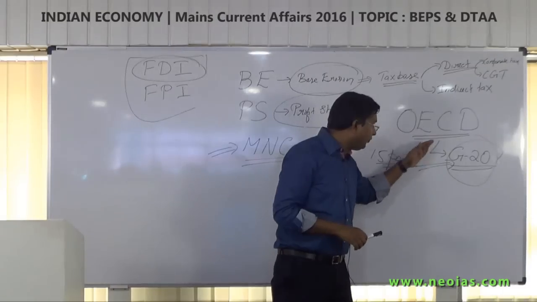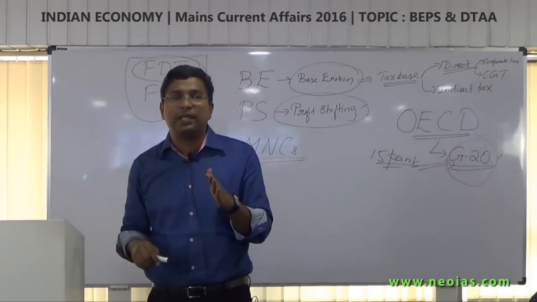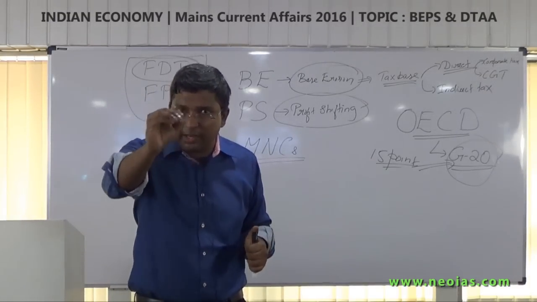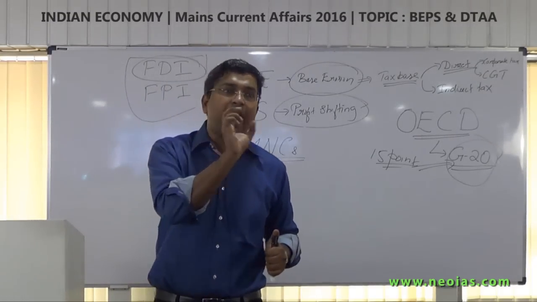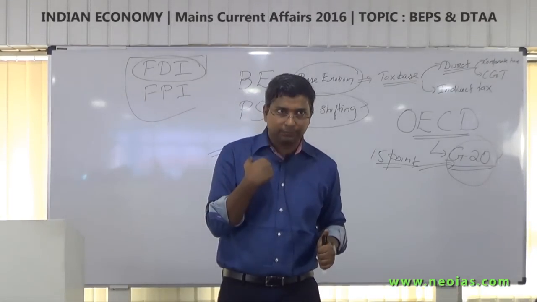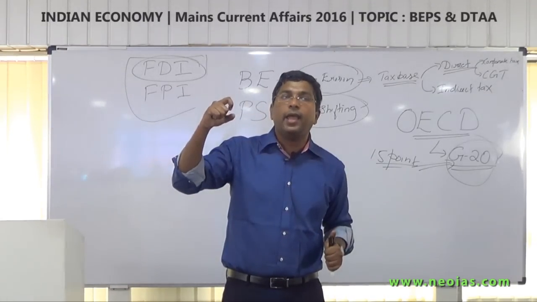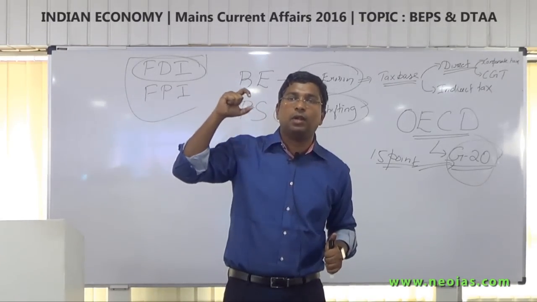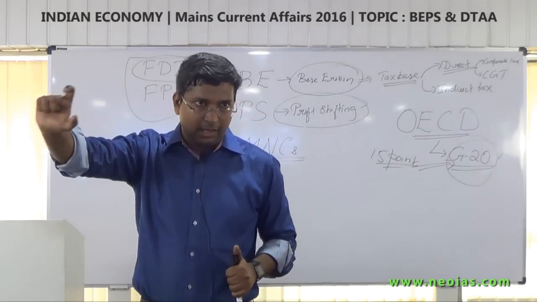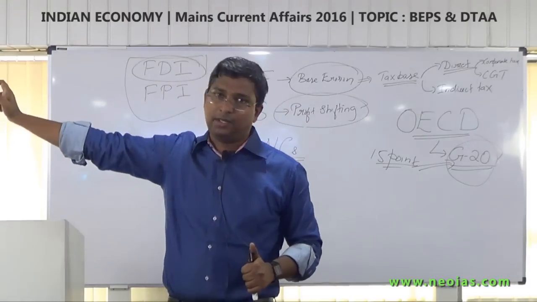Now regarding the 15-point action plan, the sixth action plan is very, very important for us, because that is related with a concept called treaty abuse or treaty shopping, and that is related with the double taxation avoidance agreement.